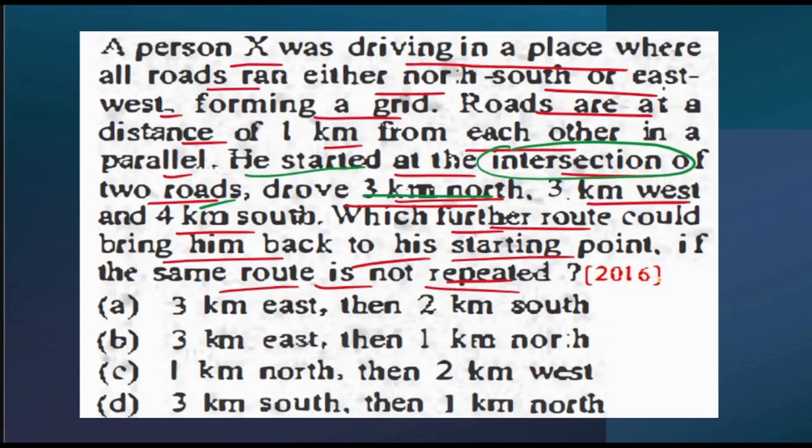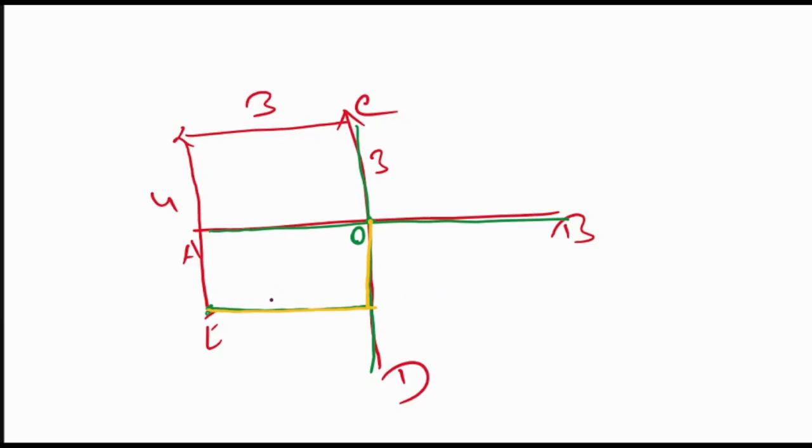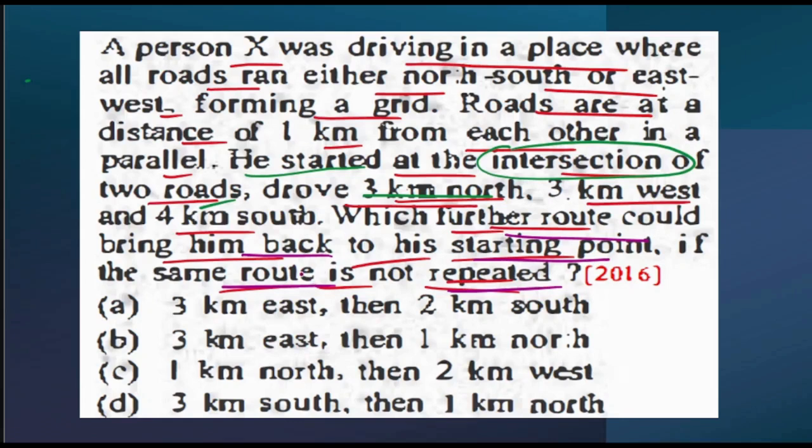What exactly are they asking? They are asking which further route could bring him back to the starting point if the same route is not repeated. So which direction did he go first? He went first 3 kilometer, because if this is 3, then this distance will also be 3. So he went 3 kilometer towards east, because this is my eastern direction. Now let's see, is there any option for 3 kilometer east? 1 kilometer north, we can ignore this option. 3 kilometers south, we can ignore this option as well.